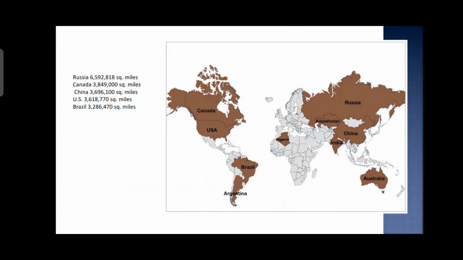When we talk about countries in terms of land area, Russia is the largest country in the world. Then we have Canada, then China, then the US, and after the US we have Brazil. You can see on the map here the specific location of all these big countries of the world.